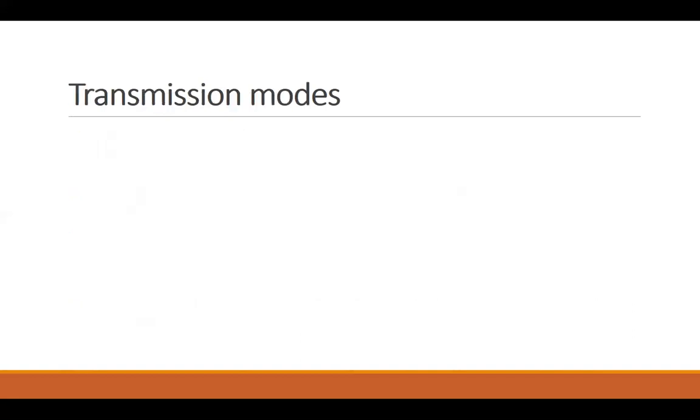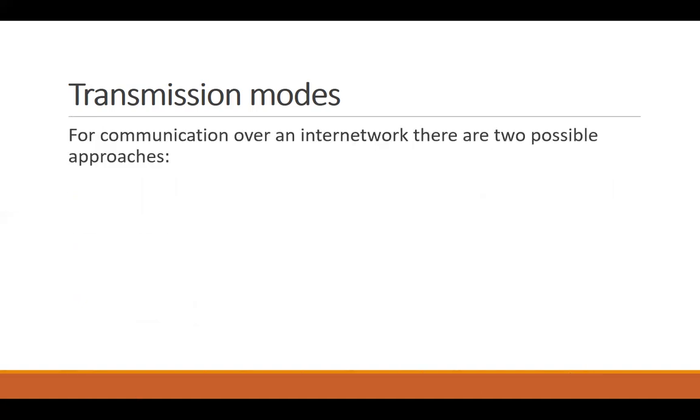Then we have transmission modes. How the messages are actually transmitted within a network. There are 2 ways of doing that. One is called circuit switching and the other is called packet switching.